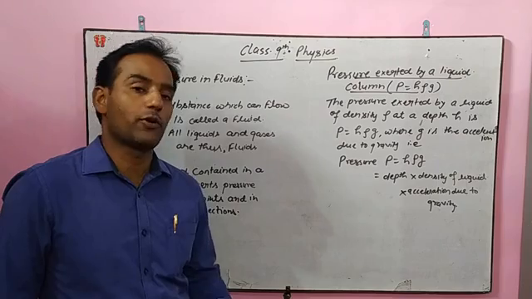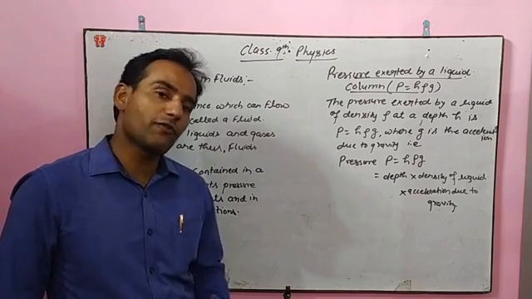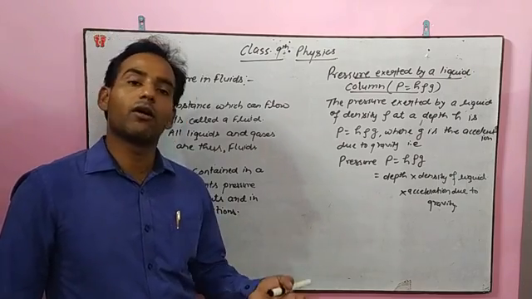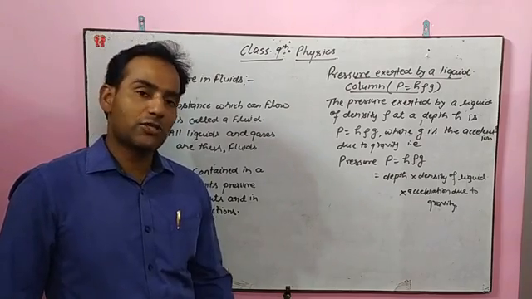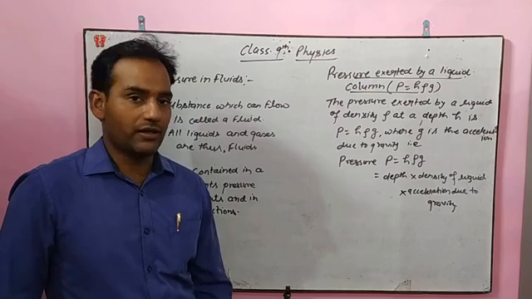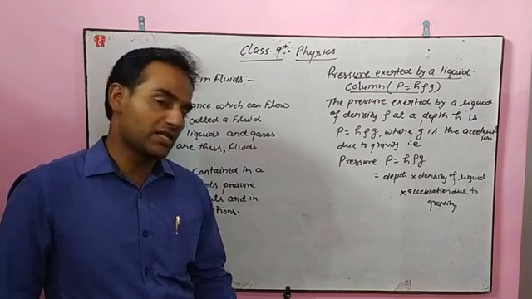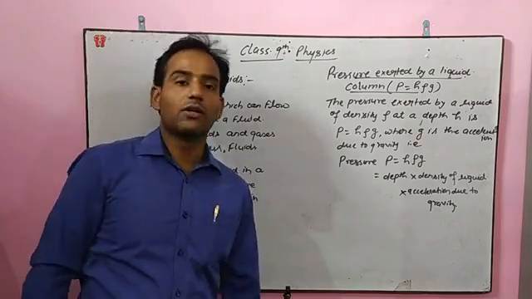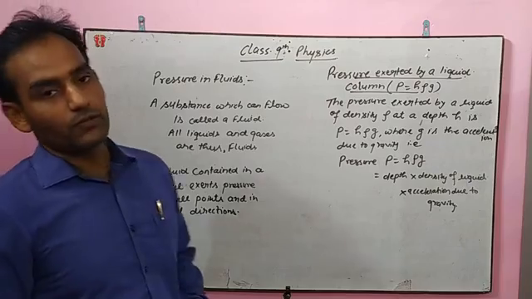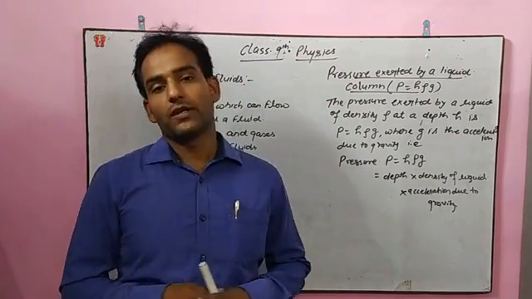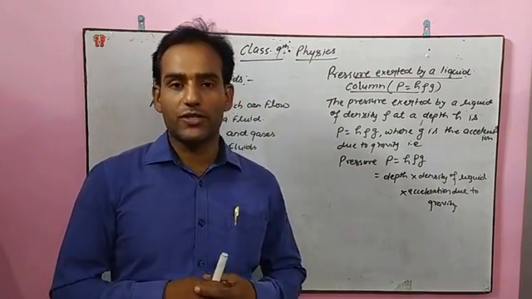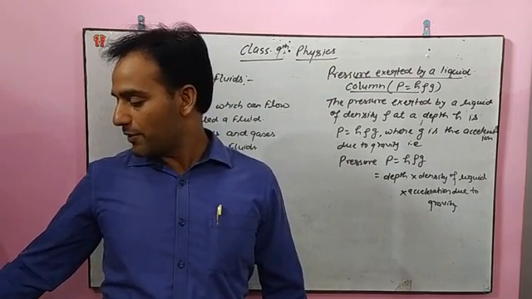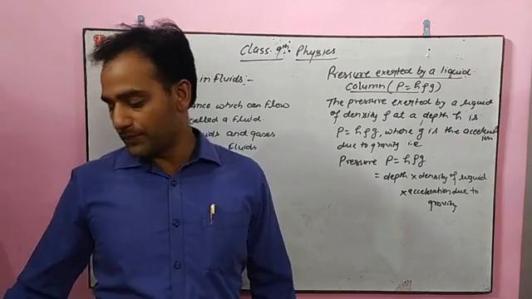Pressure is equal to thrust upon area, the dependency of pressure on the thrust and on area. If area is more, what will be the pressure? As you all know, if the area is more, pressure is less. And if area is less, that means pressure is more. That much we have discussed, and one example also I have told you on the basis of bricks, and we have discussed the units of pressure also. So now we will discuss pressure in liquids.